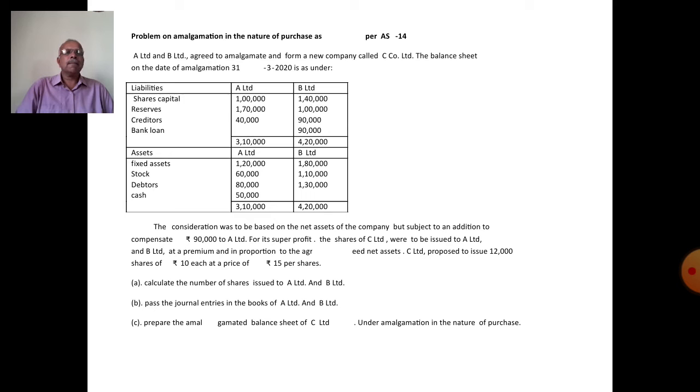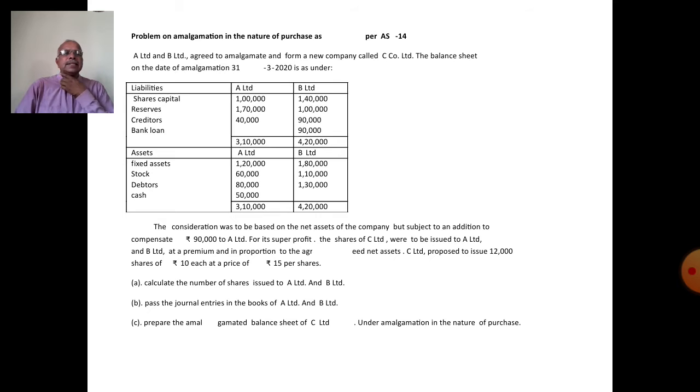Liabilities: share capital 1,40,000. Reserves 1,70,000 and 1 lakh. Creditors 40,000 and 90,000. Bank loan: nil for A Limited, 90,000 for B Limited. Total liabilities: A Limited 3,10,000, B Limited 4,20,000.